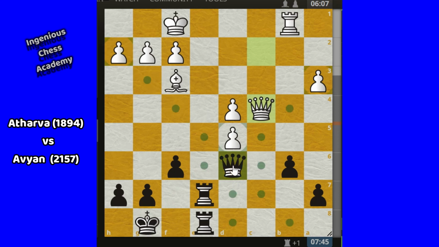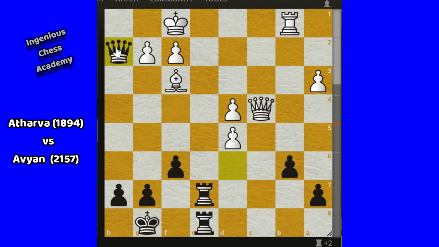Because if he captured this pawn now in this position, then it is not that good an idea. Because of d6, the discovered attack, and the rook is hanging here, so then rook e6 has to be played here, so it is not a good idea for him. Then bishop d5 will be coming in future, but still it is an advantage for black, but it is very tough to win the match from here. So for that reason, I think Abhiyan was going for more safety by playing king h8 here.